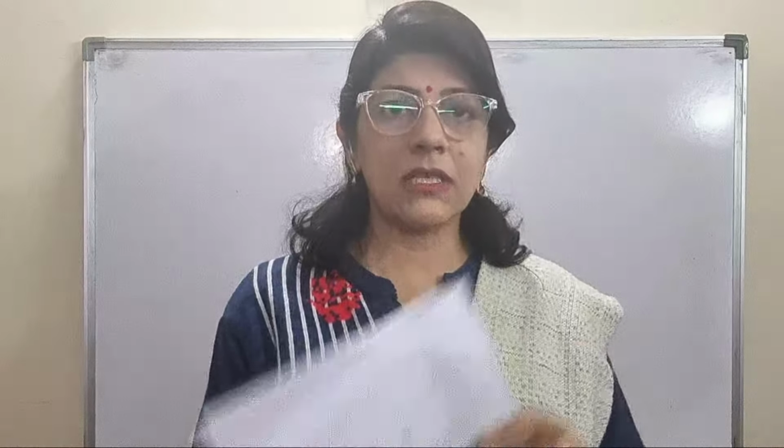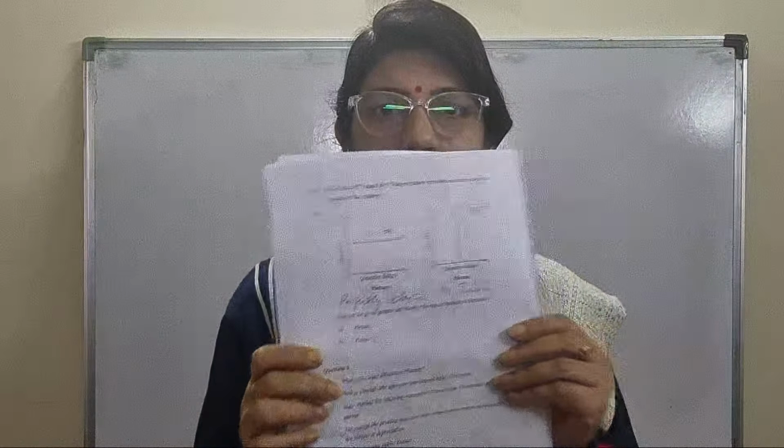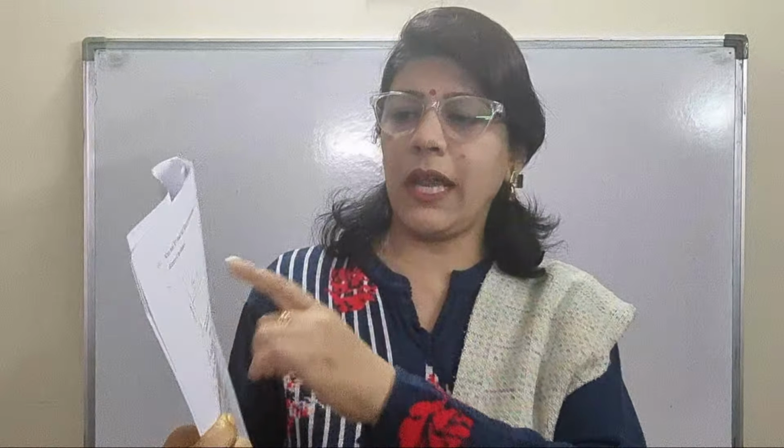And one more question I want to discuss with you on the next page: these curves you have seen in the paper. The first one, in which a horizontal line is there, is where elasticity of demand is infinity, so this is perfectly elastic. The first picture is for perfectly elastic, and picture 2, ED is equal to 0, elasticity of demand is equal to 0. That is why it is parallel to the y-axis. So picture 2 is perfectly inelastic and picture 1 is perfectly elastic.